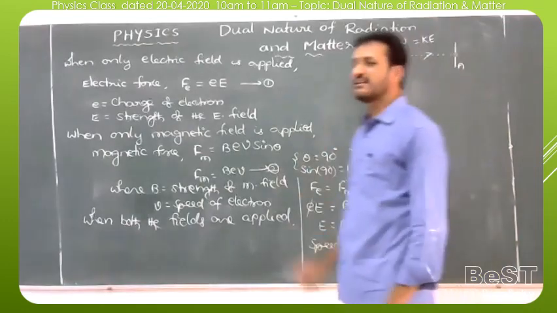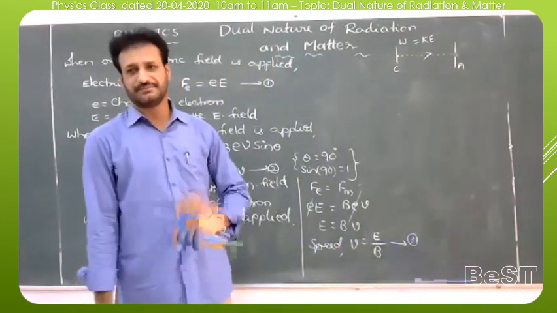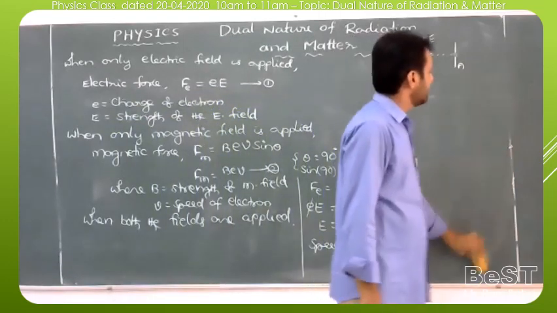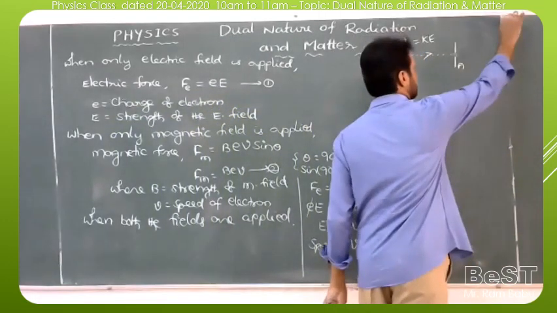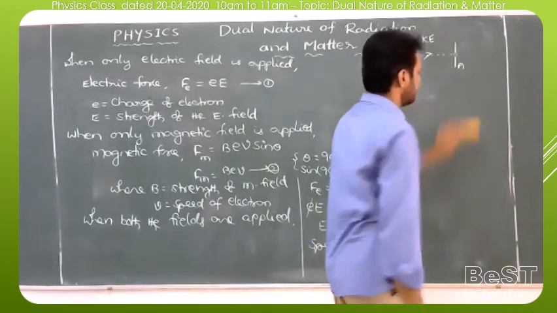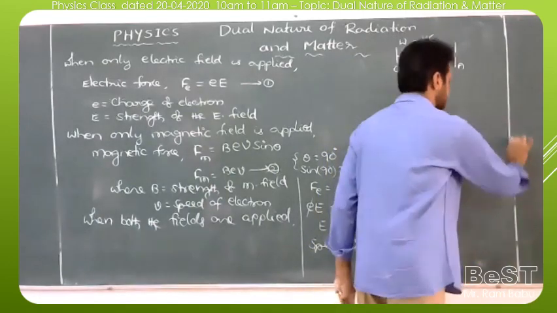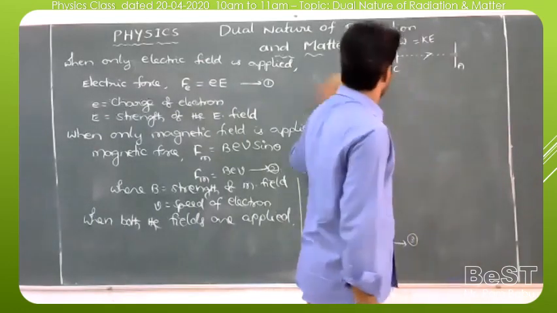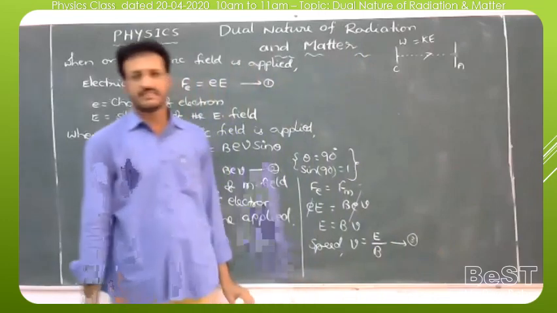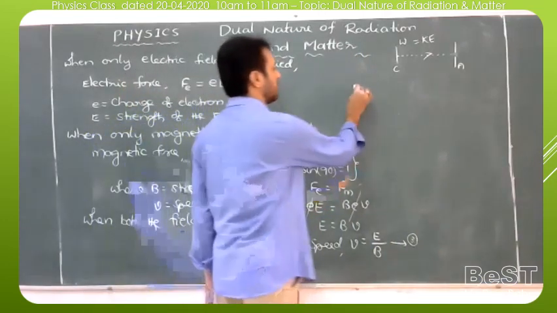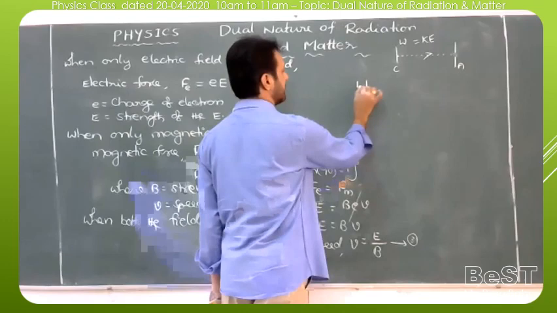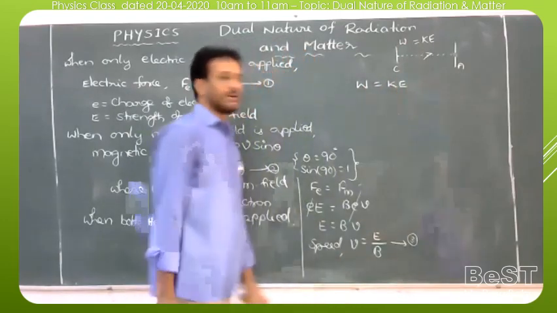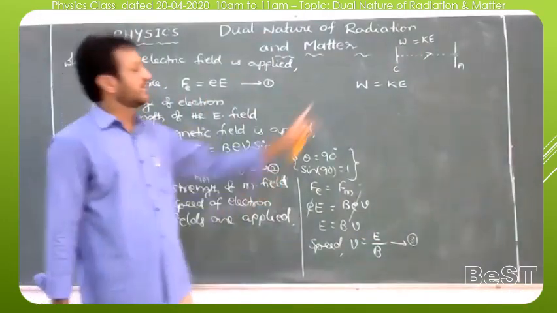When the electron is traveling from cathode to anode, the total work done by the electron is in the form of kinetic energy of the electron.